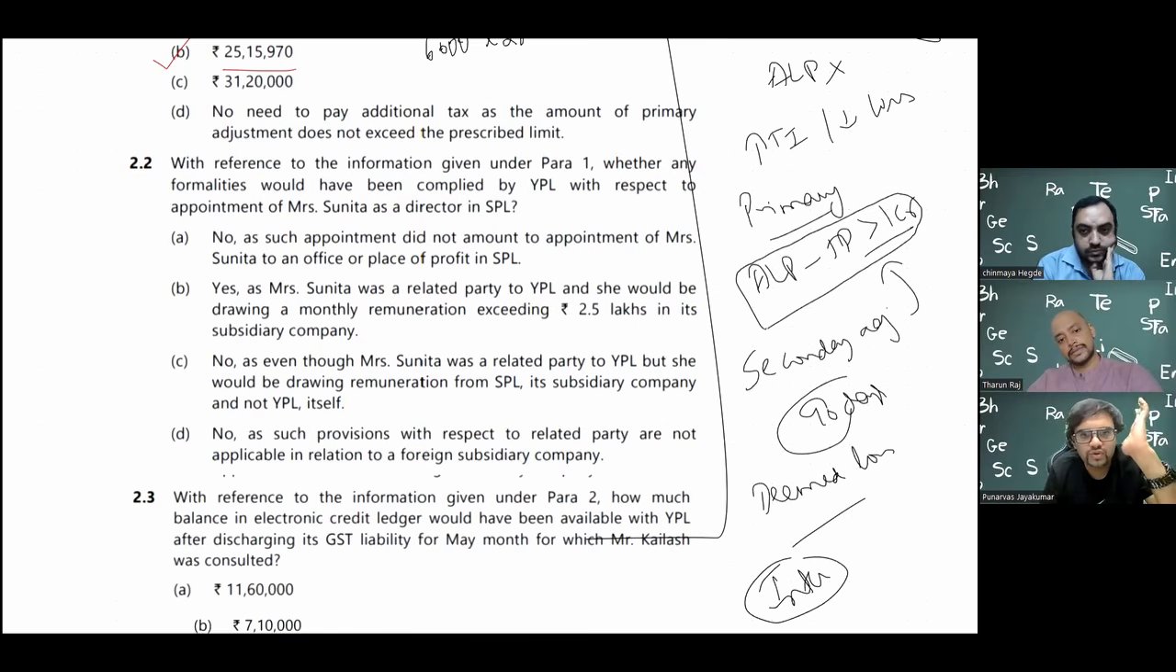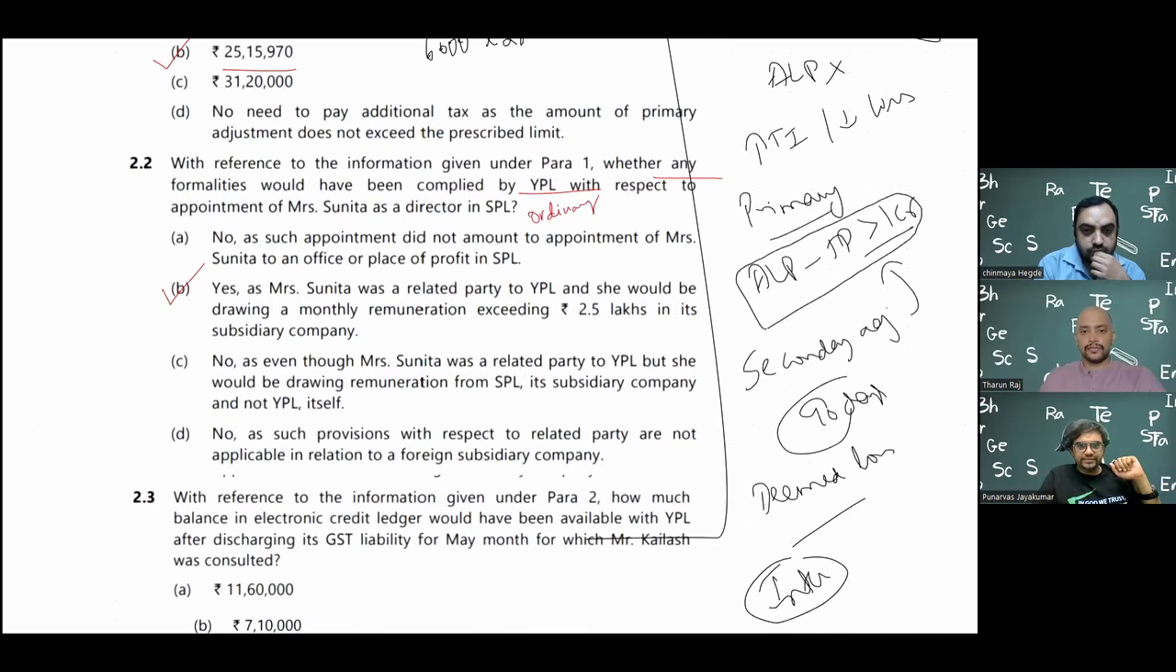Because Sunita happens to be a related party of the holding company, because she is the daughter of the managing director. So option number A is wrong. Option number C is wrong. Option number D is also wrong. You have to comply for sure. So option number B is the answer. As Mrs. Sunita was a related party to YPL and she would be drawing a monthly remuneration exceeding 2.5 lakh in a subsidiary company, formality should be done in YPL Limited. And what is that formality? Ordinary resolution. Board resolution will be passed anyway. Ordinary resolution has to be passed.